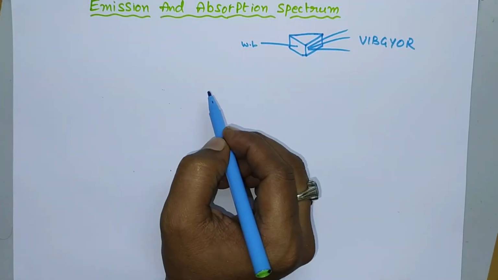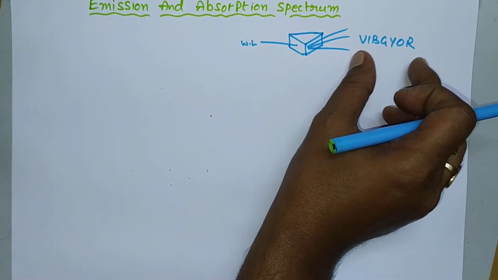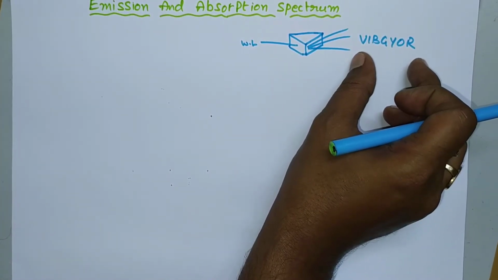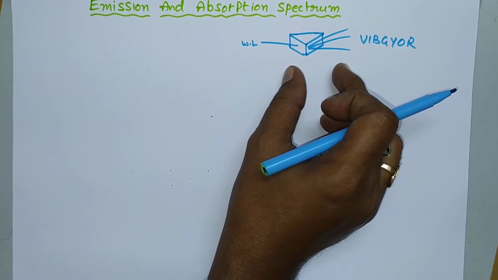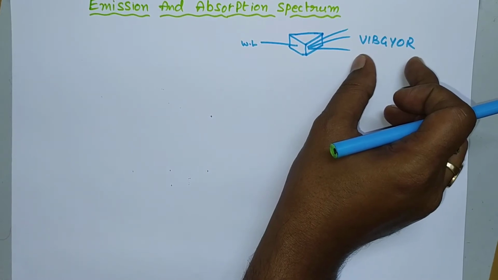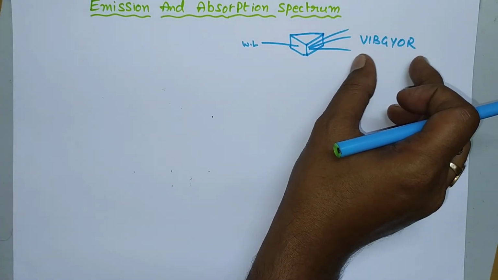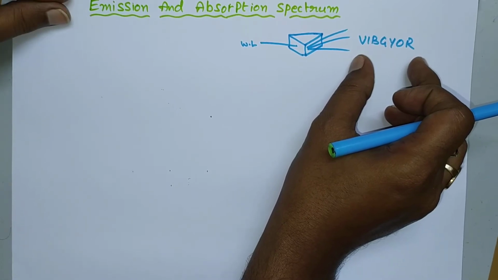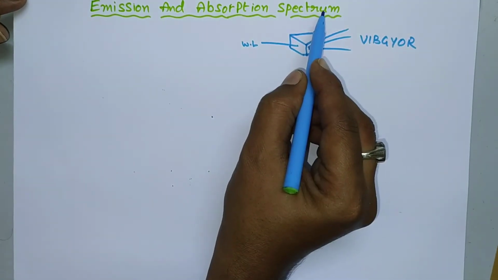This is VIBGYOR. Here it exhibits several colors, that is, the band of colors, and this band of colors is nothing but a spectrum. When white light is passed through a prism, the dispersion of light takes place and produces a band of colors, VIBGYOR. This comes under one type of spectrum. The spectrum is mainly classified into two types: one is the emission spectrum, the other is the absorption spectrum.